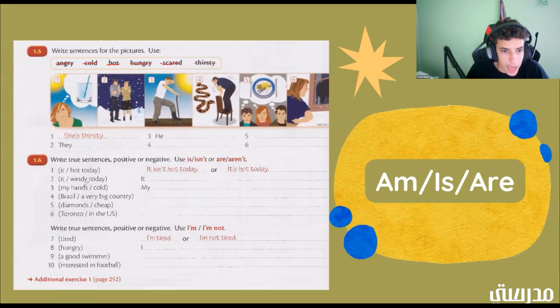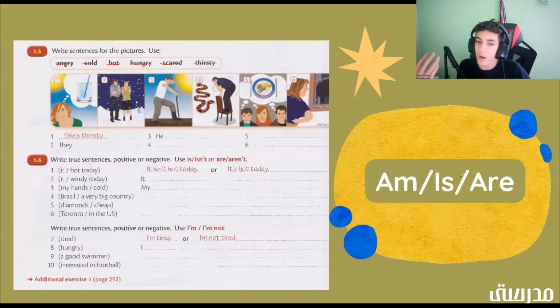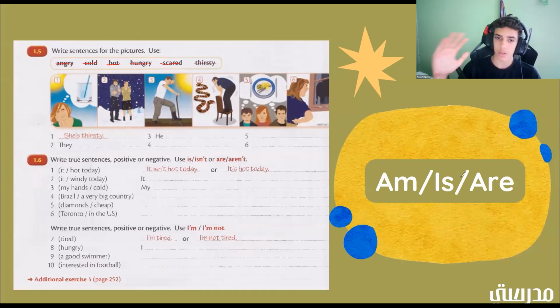Now we have my hands blank cold. What could we put in the middle? My hands are cold. All right. So for this one, it wouldn't be isn't, it would be aren't. Because if we were talking about one hand we could say my hand isn't cold.